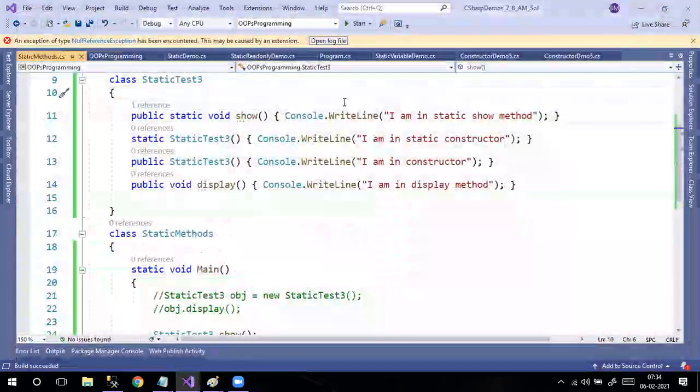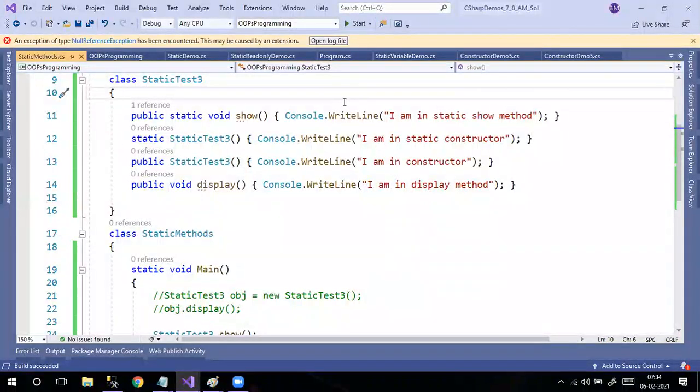Always static constructor, if it is there, there is no need of thinking. Always static constructor, whether you are creating an instance or whether you are calling directly, whatever it is, first a static constructor as a priority. Next only anything.